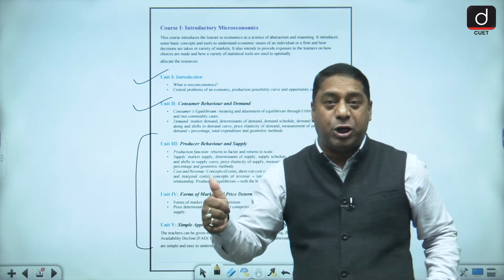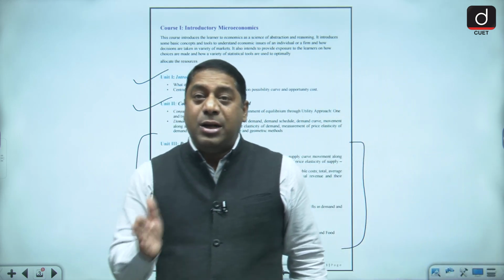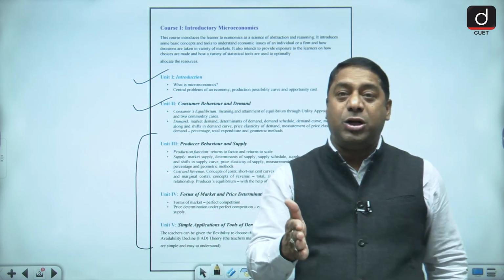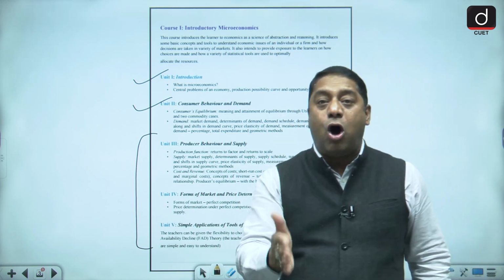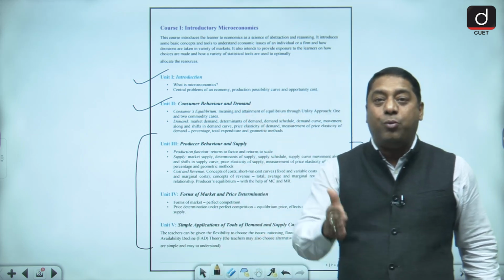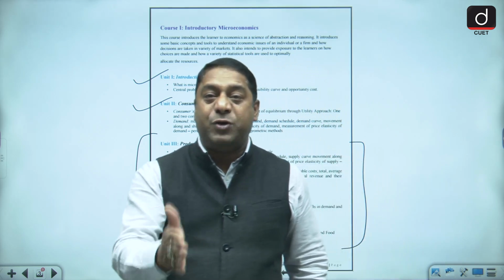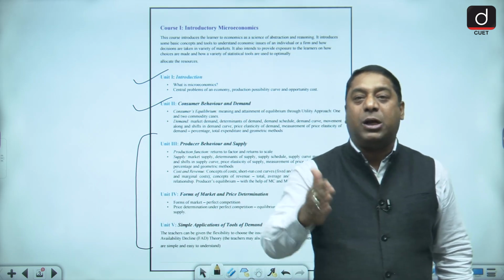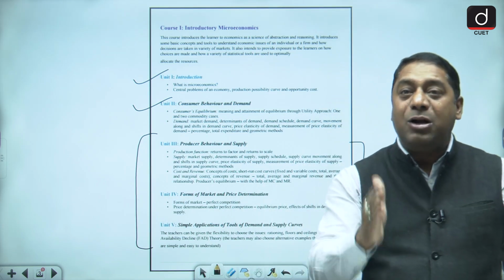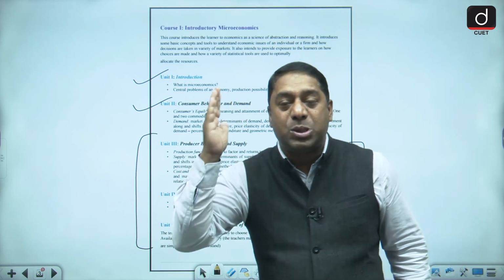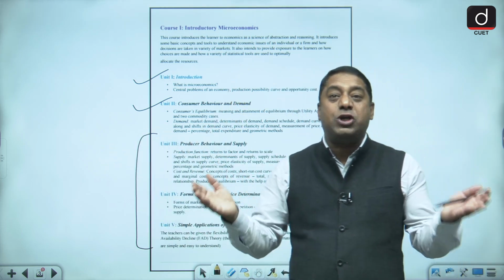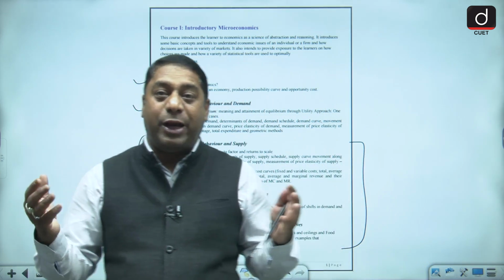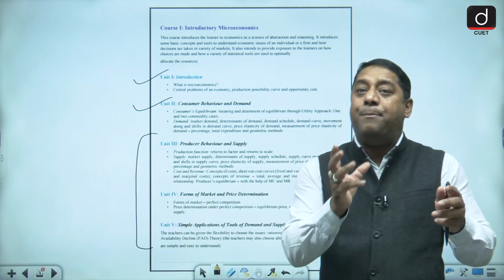One is production function. Now when we are talking about production function, then it is with regard to short-term production function. And in that short-term production function, we have to talk about the law of variable proportion, and that too with regard to TPP, that is total physical product, MPP, marginal physical product, and APP, average physical product. Now here there are questions based on, you can say, graph. There can be questions which are numerically based, and there can be reason based questions. So that is very important. Now this chapter, it's the basic chapter.